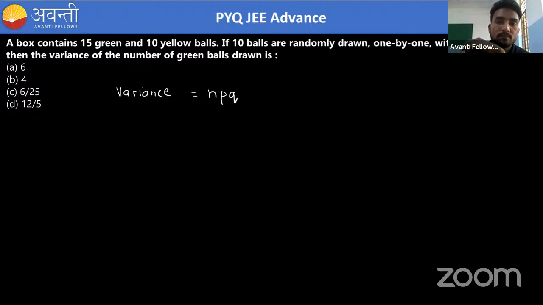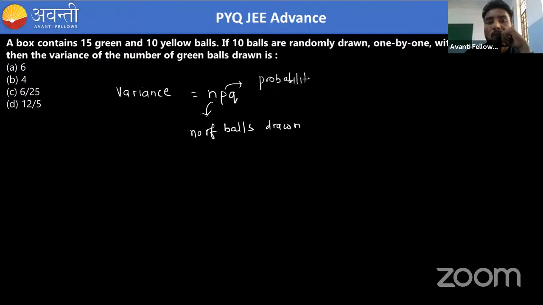N means the number of balls drawn, P means the probability of drawing a green ball, and Q is the probability of drawing a yellow ball.